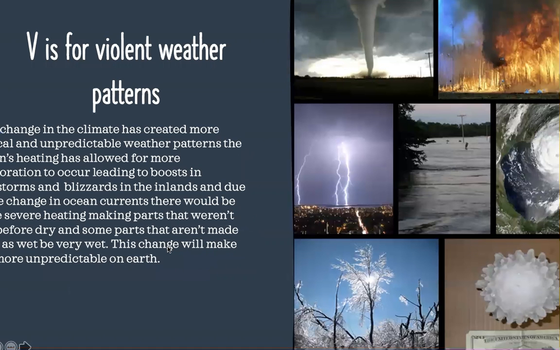V is for violent weather patterns. This has a lot to do with the thermohaline circulation slowing down, because the violent weather patterns that have occurred have really started to affect humans, from hurricanes to forest fires to tornadoes. This change in the climate has created more radical and unpredictable weather patterns because the ocean's heating has allowed for more evaporation to occur, leading to boosts in rainstorms and blizzards in the inlands. And due to that change in ocean currents, there would be more severe heating, making parts that weren't dry before dry and some parts that weren't meant to be wet. This change will make life more unpredictable on Earth.